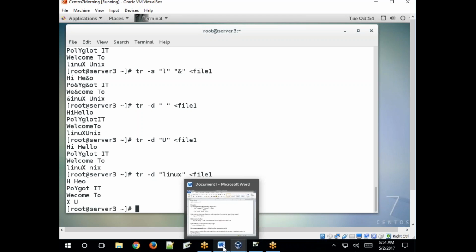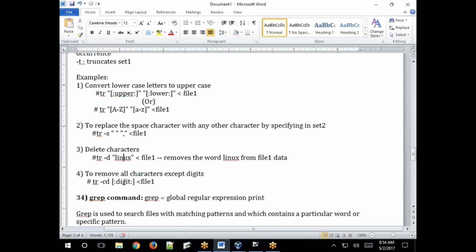How to remove that? So we have one more character option, -C. Remove all characters except digits. So here we specified digits, right? Except digits. See. So if you want to remove except the matched characters, whatever characters you specified, -C and -D is the option. Then specify the characters.